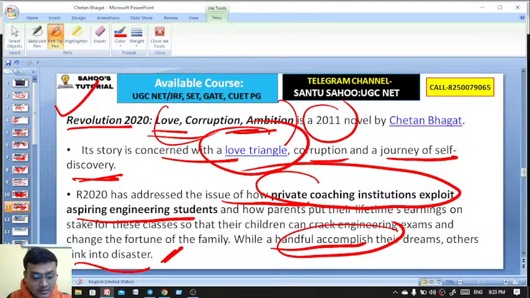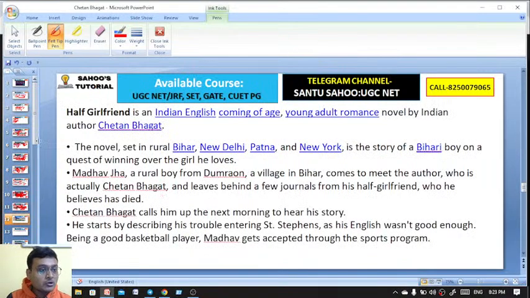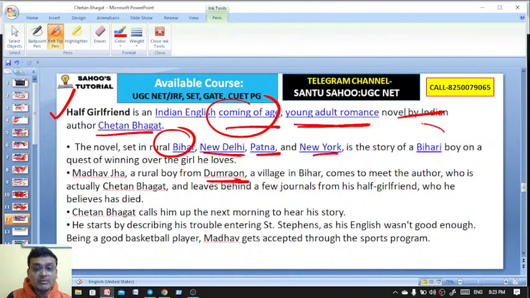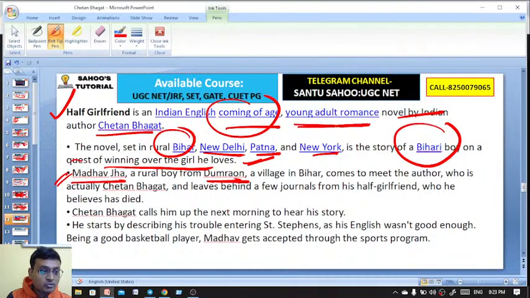It's a love triangle. Okay, next novel, you all know Half Girlfriend, a movie is also made based on this novel. It's a coming of age, that is Bildungsroman novel, a young adult romance novel by Indian author Chetan Bhagat. The novel is set in Bihar, Dumrao, New Delhi, Patna, New York. It's the story of a Bihari boy on a quest of winning over the girl he loves. And Madhav Jha is the boy, the rural boy from Dumrao, a village in Bihar, who comes to meet the author,